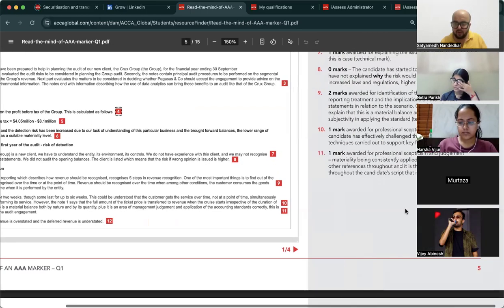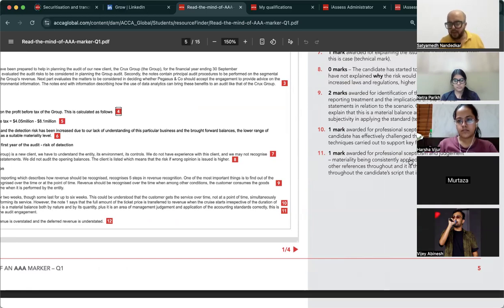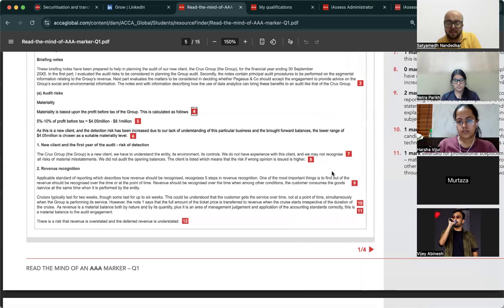Okay. 1 mark for skepticism and judgment, materiality being consistently applied throughout. There are other references throughout, and it is the consistent usage throughout the candidate script that is awarded the mark here. What they are saying is materiality being consistently applied, meaning in all calculations and in every risk area you are justifying why this item is material. You explain that it is material by nature, amount, whatever it is.